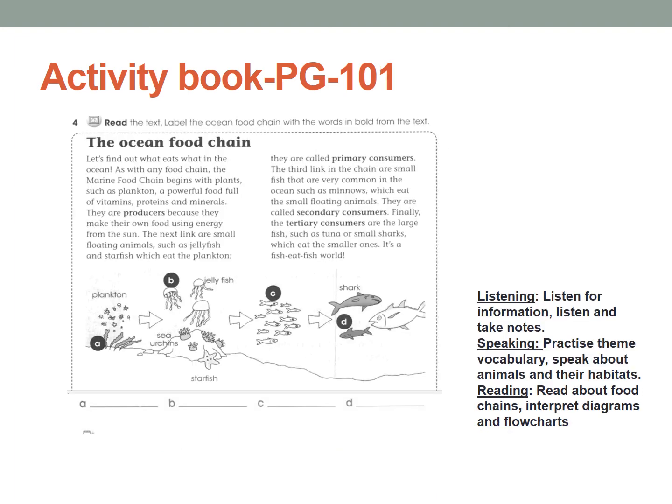Now activity book, page number 101. Read the text and label the ocean food chains with the words in bold from the text. So you need to label the ocean food chain. Now in the sea, how are the fish dependent on each other? You need to label the food chains here. There are already words here, and in this you're going to label the food chains.